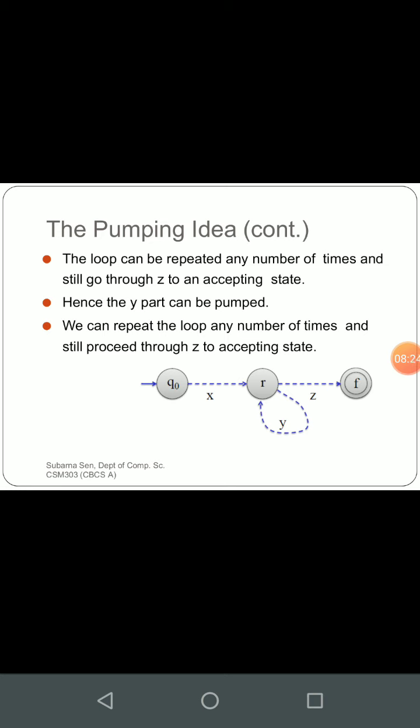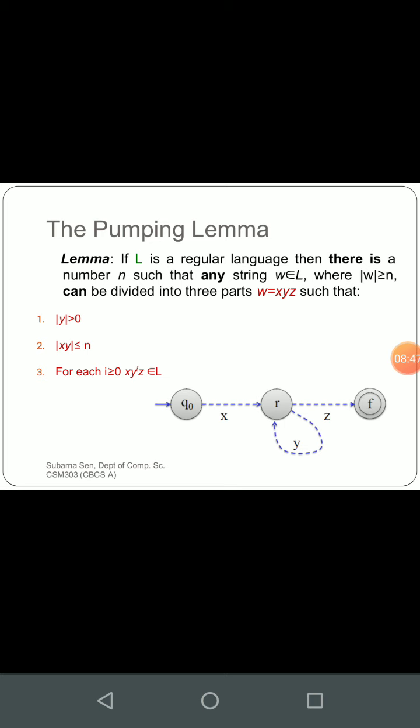We can repeat the loop any number of times and still proceed through z to an accepting state. After that repetition portion is completed, if any more strings are there, we will visit that portion of the string and move to the final state ultimately. Now see, this is the theorem that the pumping lemma follows.